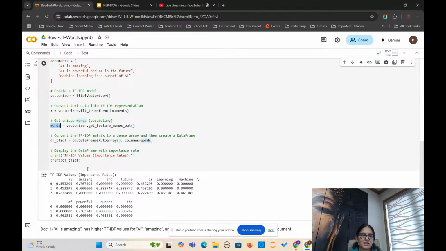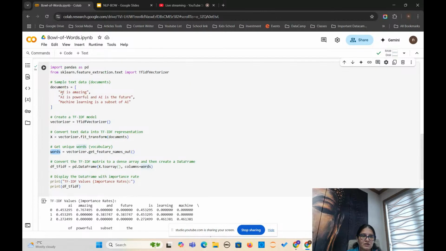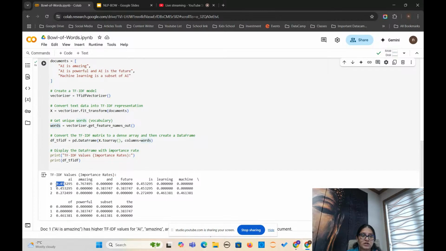First it will do this, but here is a big difference. Now look at the result. Here it picks up the unique keywords from it, but it is assigning a weight based on importance. It is assigning the importance, or weight, or you can say score, to each word belonging to each document. If you look at this AI keyword, it gives it a weightage of 45%, and it is repeating in the sentence two times, so it did not say 50 or 90%, right? It is giving the same weightage.